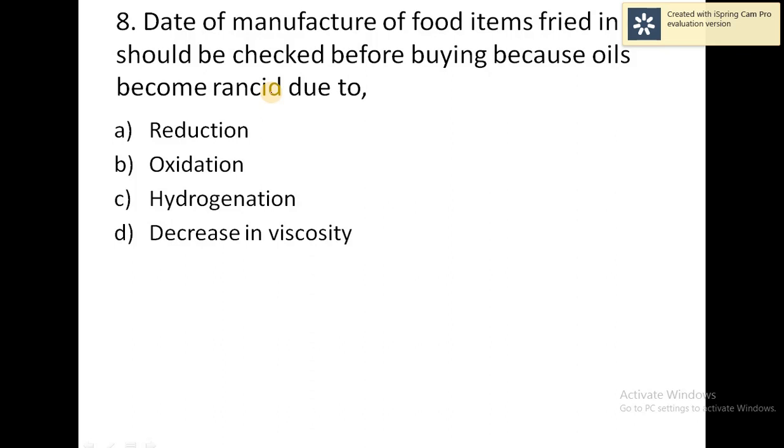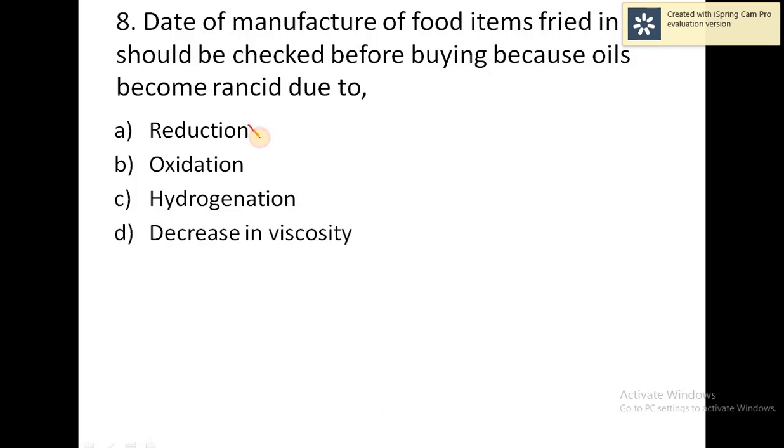Rancid means smelling and tasting unpleasant as a result of being old and stale. Because with old food items, when we smell it, an unpleasant smell occurs. Why? This is due to oxidation. That oil is exposed to oxidation. So rancid is due to what?